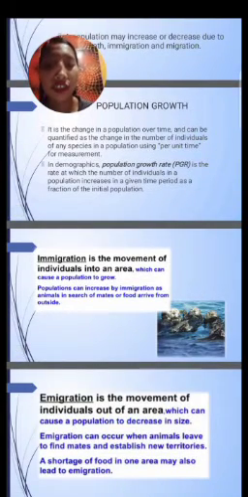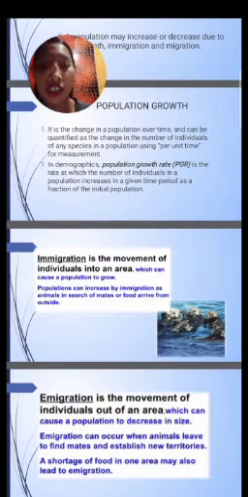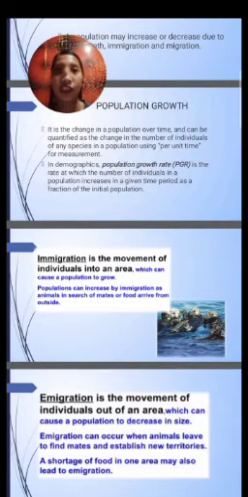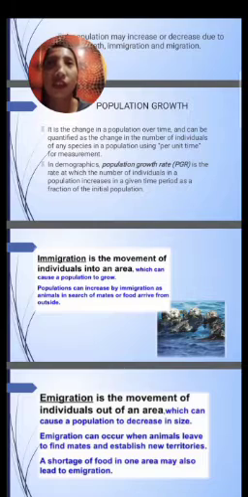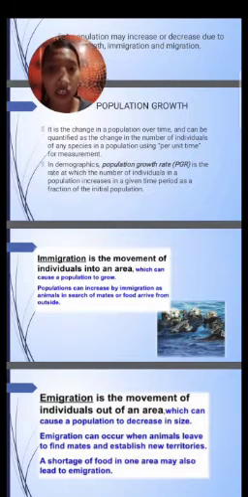Immigration is the movement of individuals into an area, which can cause a population to grow. Populations can increase by immigration as animals in search of meat or food arrive from outside. So immigration means the movement of individuals getting into one area. For example, if the animals or the birds find out that in a forest there is a lot of food, they will immigrate.